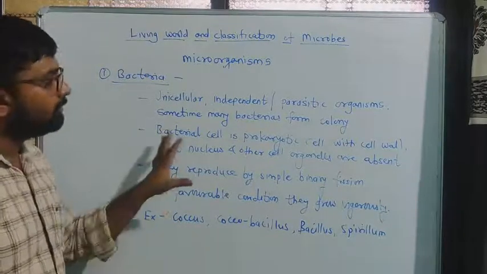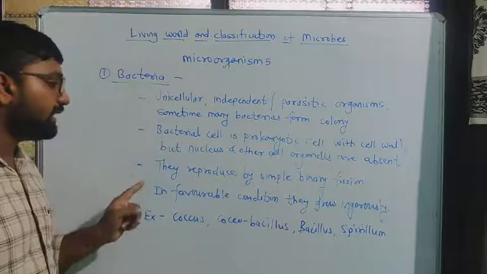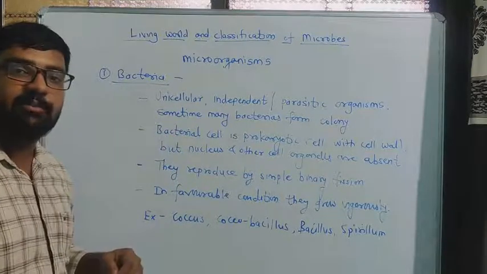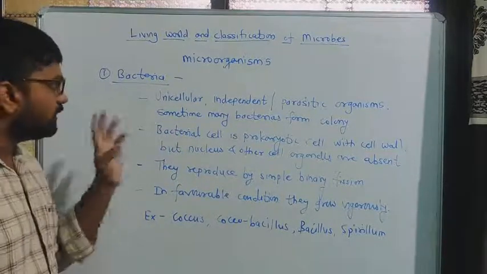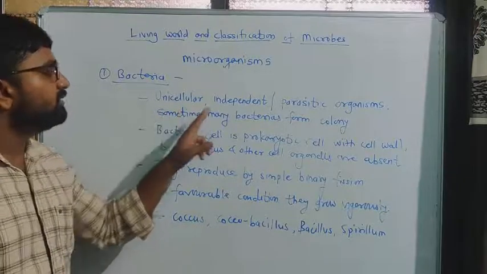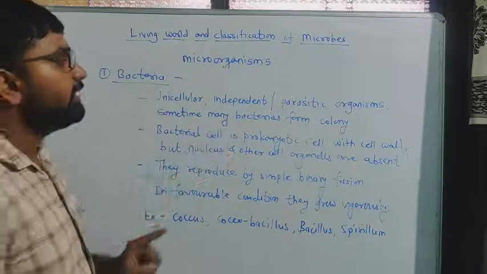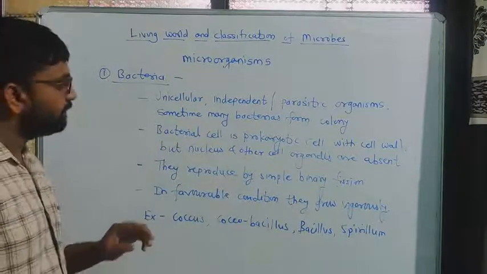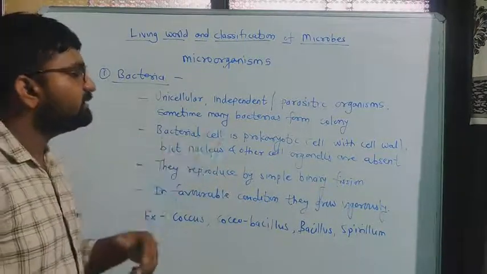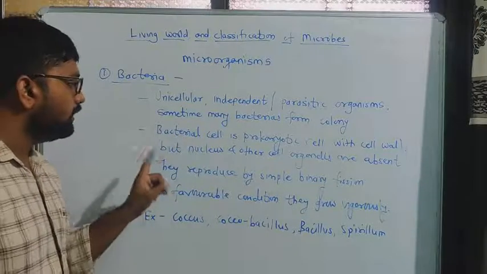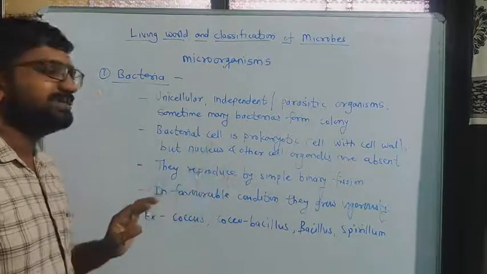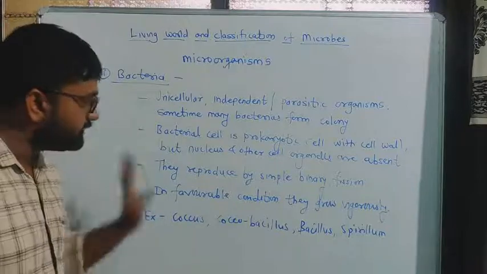Okay, so you have to again remember here some characteristics and some examples of bacteria. Look at what the characteristics are: unicellular, independent or parasitic living organisms. Sometimes many bacteria form a colony. Then bacterial cell is a prokaryotic cell with cell wall, but nucleus and other cell organelles are absent here.